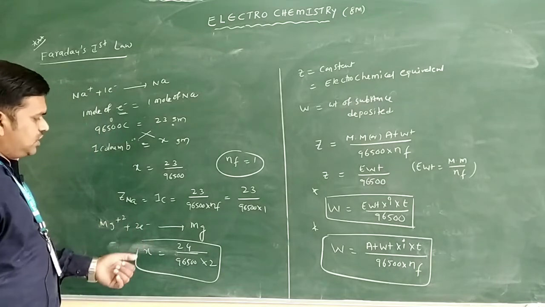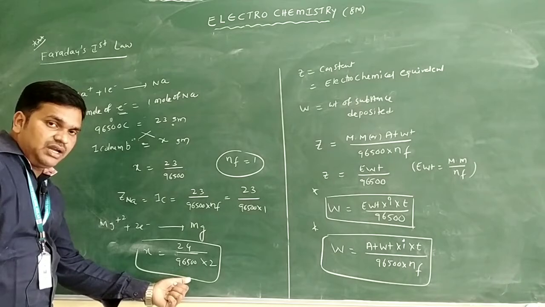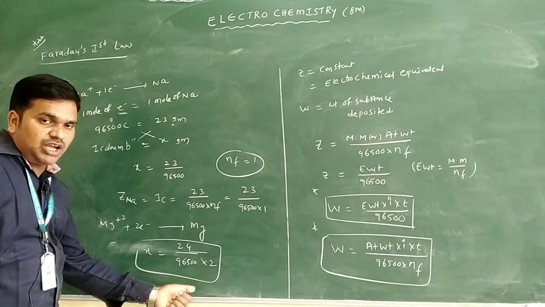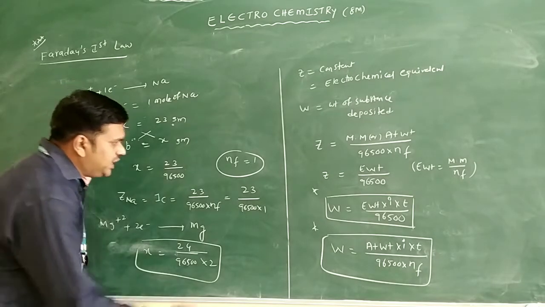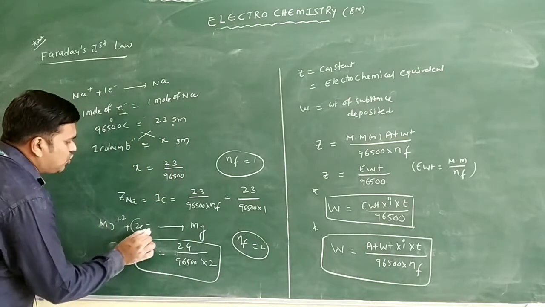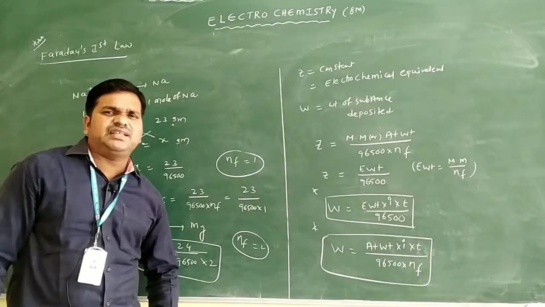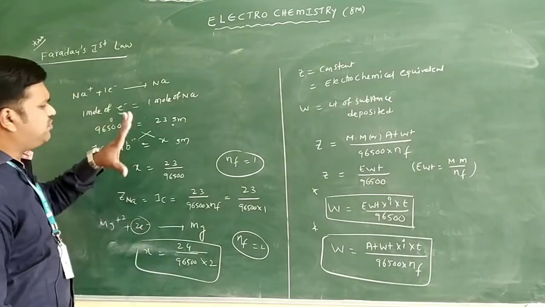Here 24 is the mass of magnesium. The coulomb value, 96500, is for 1 mole of electrons, but here the n factor is 2. Why? Because magnesium gains 2 electrons. So like this we can write different examples. This is the general, systematic way.